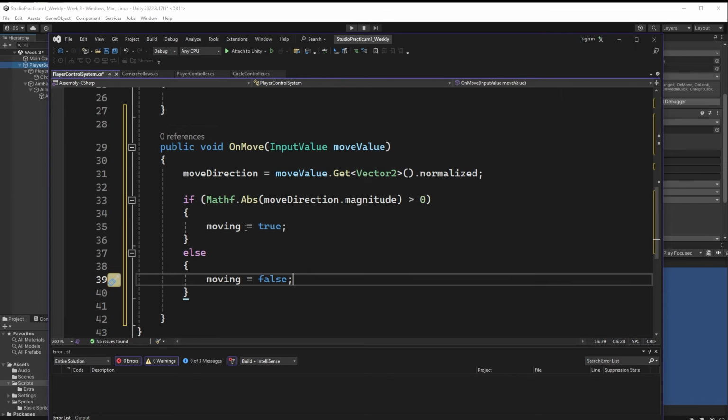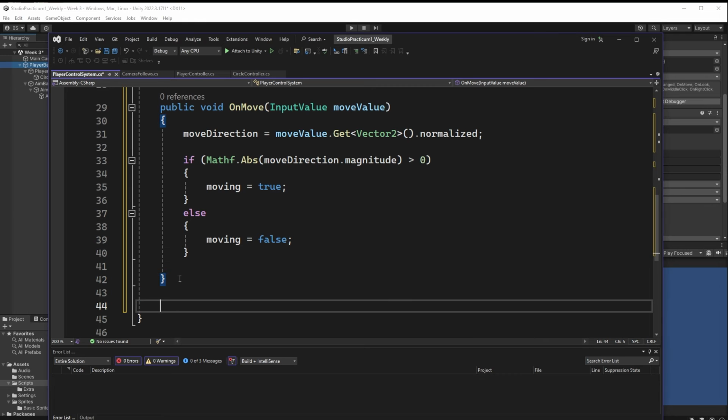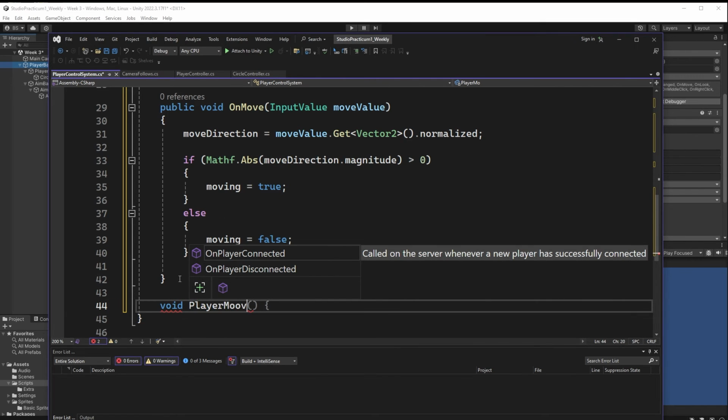Well, we're going to have to do something within our update or our fixed update to make sure we're applying our forces over time. That means we're going to have to write a function. So we're going to write an additional function that is going to allow us to move our character. So let's add ourselves a new function. We'll make it a void function, and let's call it PlayerMovement.